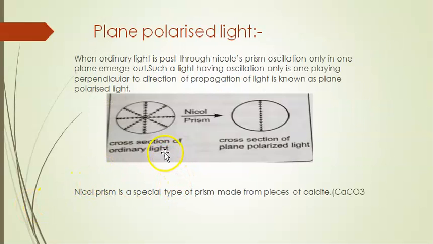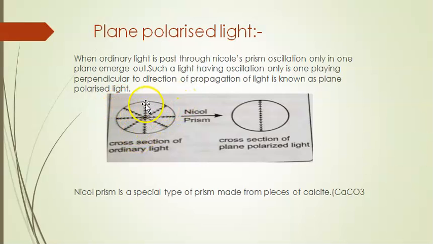Plane polarized light. When ordinary light is passed through a Nicol prism, oscillations in only one plane emerge out. Such light having oscillations in only one plane perpendicular to the direction of propagation is known as plane polarized light.